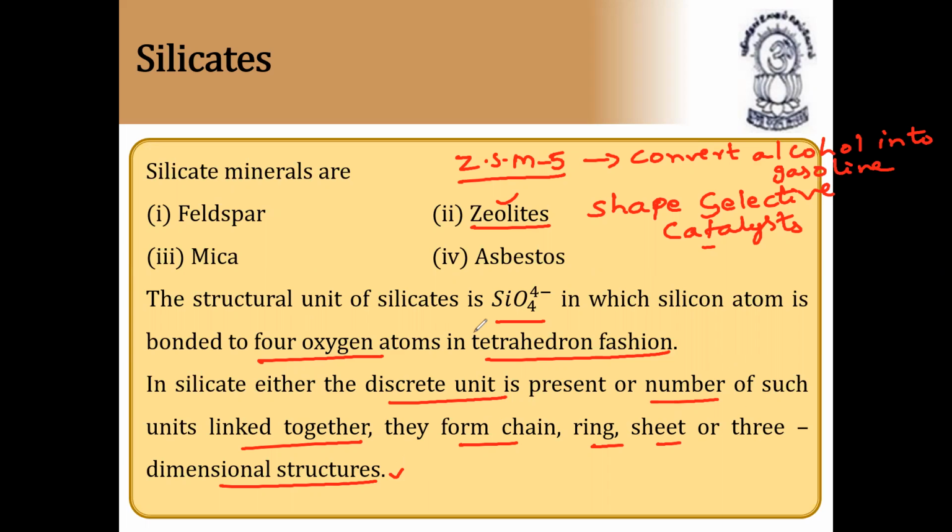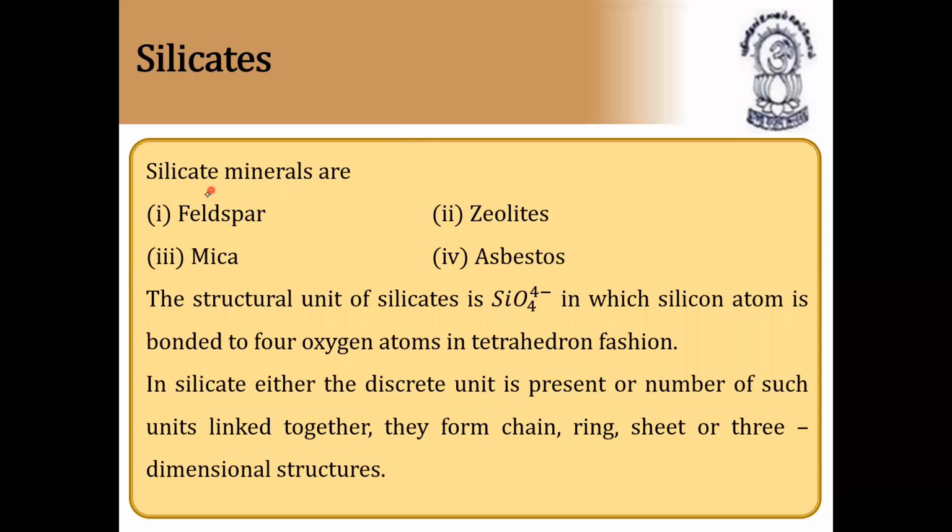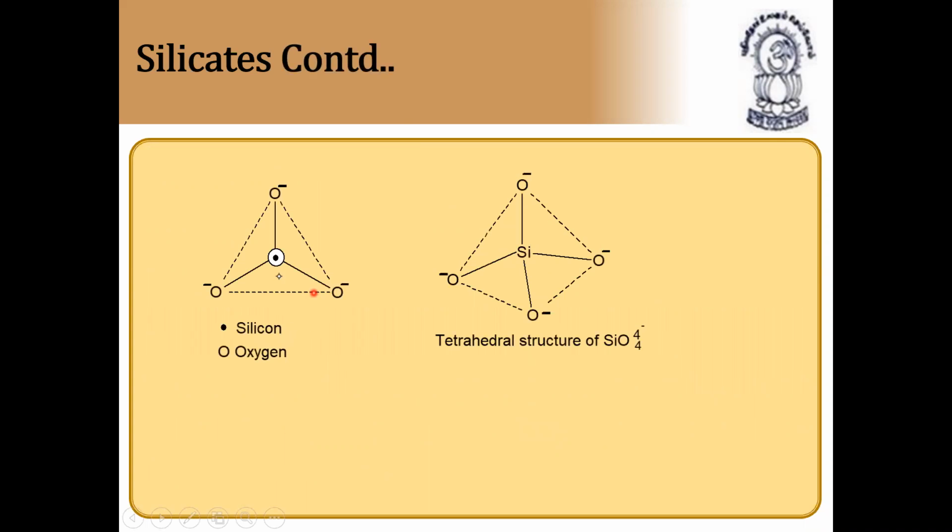So some of the important types of silicates we are going to discuss now. This is very, very important. Please make a note. The silicates are minerals like feldspar, mica, zeolites, and asbestos. Next, continuation. This is called the silicon tetrahedral structure of SiO4 4 minus.